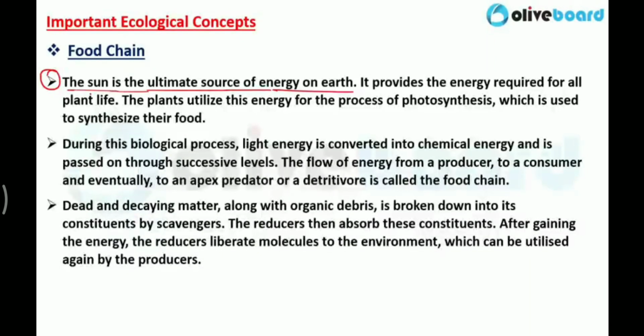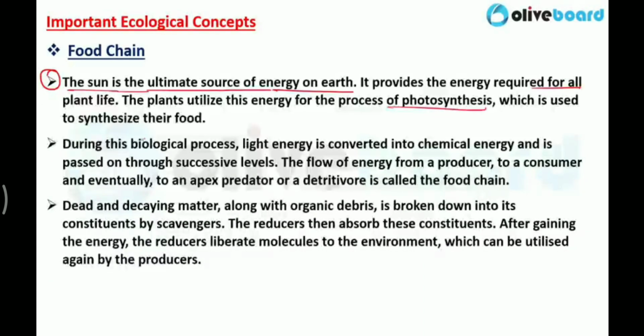Without this sunlight we can't do anything. Even life is not possible on the earth. So the sun is the ultimate source of energy on the earth. It provides sunlight, or energy, to the plants to prepare their food. So it provides the energy required for all plant life. The plant utilizes this energy by the process of photosynthesis to synthesize its food. With the help of sunlight, plants prepare their food by photosynthesis.